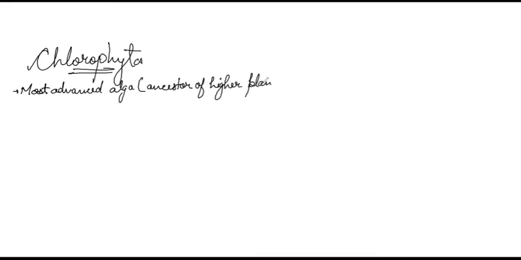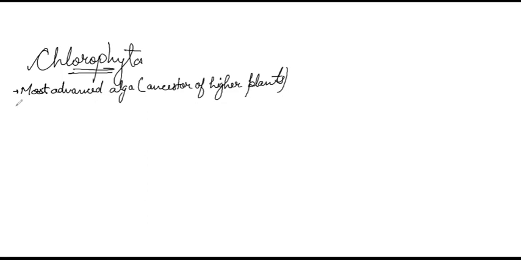Chlorophyta means green algae, and remember these are the most advanced algae, or we can say ancestor of higher plants. Reason: they have pigments, stored food, and cell wall composition similar to higher plants.